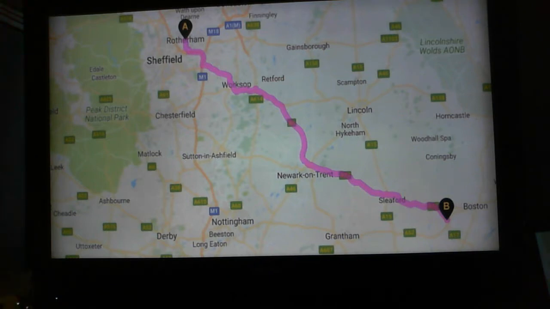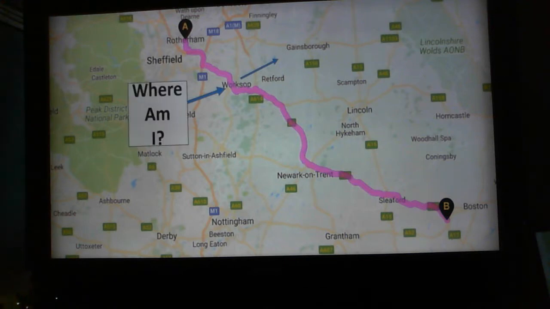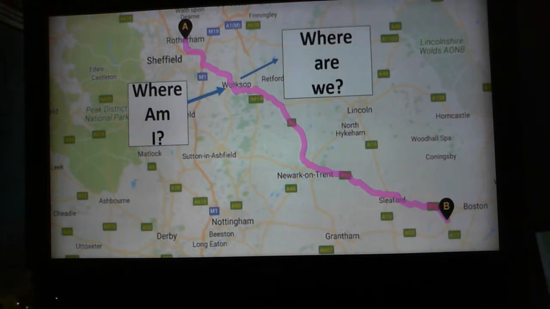But part of what I want to do today as well is to look at some revision for you, because whilst I was away I know that you looked at using the words where and were. So if you look at the arrows, they're pointing to the first stop that we made at Worksop. And I might ask, where am I, if I'm just talking about myself? But because I was with somebody else, I could also use the question, where are we?